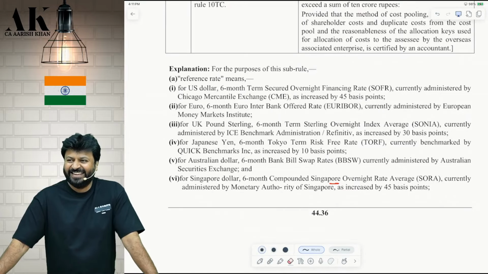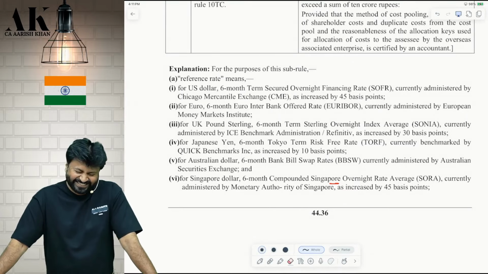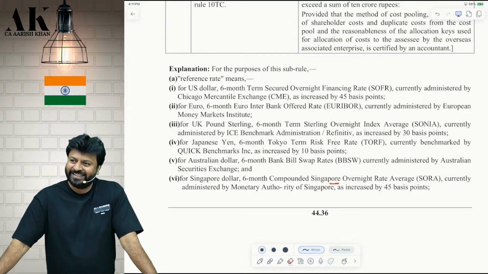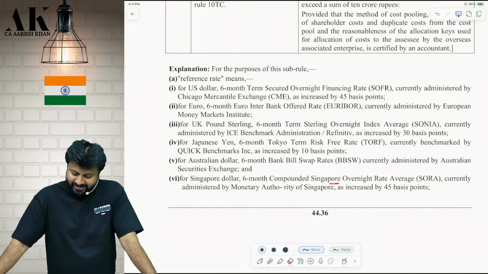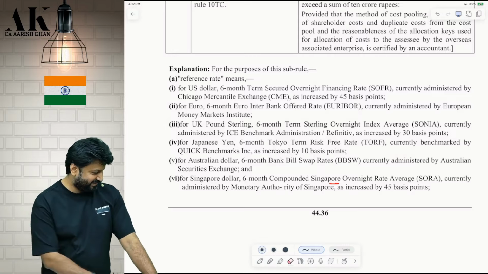What is it called? Sonia. Currently administered by ICE Benchmark Administration or Refinitiv and increased by 30 basis points. For Japanese yen, 6-month Tokyo term risk-free rate, TORF, currently benchmarked by QUICK Benchmarks. For Australian dollar, BBSW. For Singapore dollar, SORA. Okay. If you want to remember, then okay.